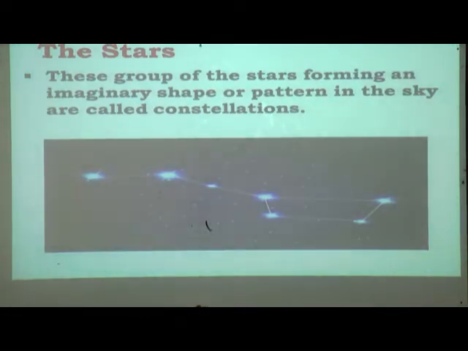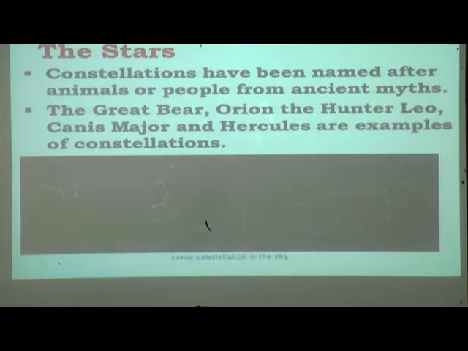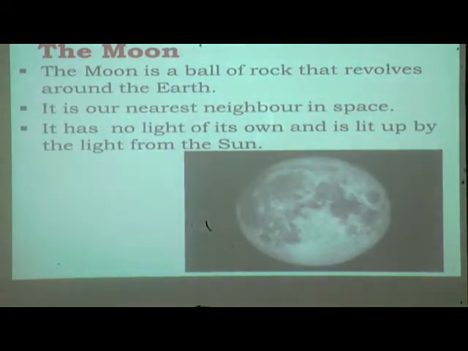Yes, we have studied about constellation also. What is a constellation? A constellation means a group of stars forming an imaginary shape or pattern in the sky, isn't it? I hope you all have read up till here and you have written all hard words 3 times in the rough book. Now let's revise about the moon.